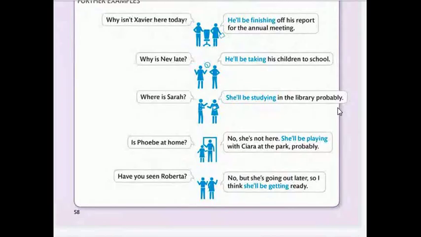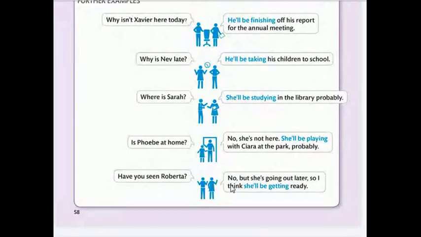Examples. Why isn't Javier here today? He will be finishing off his report for the annual meeting. Why is Neil late? He'll be taking his children to school. Where's Sarah? She'll be studying in the library probably. Is Fiona at home? No, she's not here. She'll be playing with Ciara at the park probably.